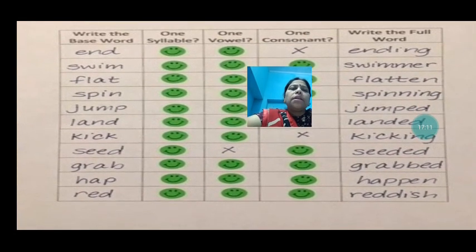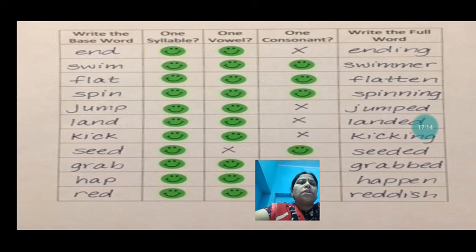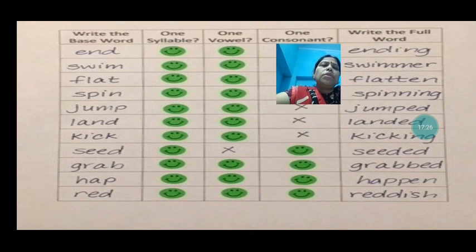Kick, kicking. Seed: here there is one syllable, but two vowels. One consonant, seeded. Then grab: what have we seen? One syllable, one vowel, one consonant, grabbed. Double the spelling. Hap: at the end, what do we do? One syllable, one vowel, one consonant, happen. Then red, reddish. At the end we have added.